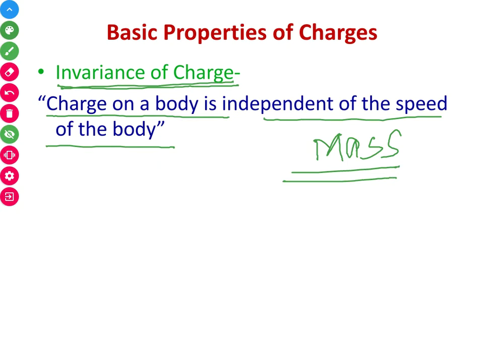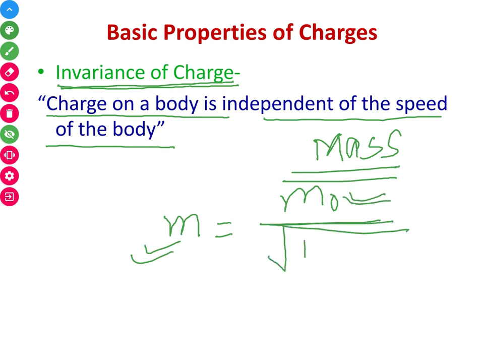The mass of a body at rest is different from the mass of a moving body. The mass of the body is given by the mass of the body at rest divided by the square root of 1 minus v square upon c square, where v is the speed or velocity of the body at a particular time.